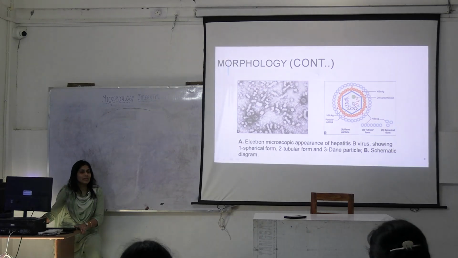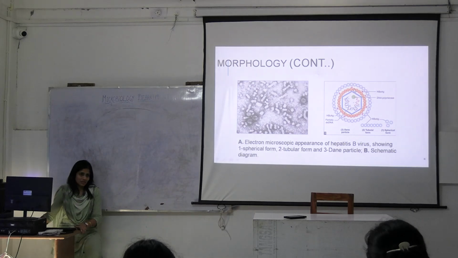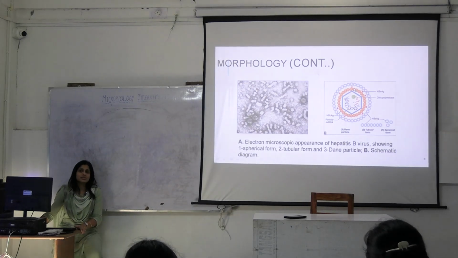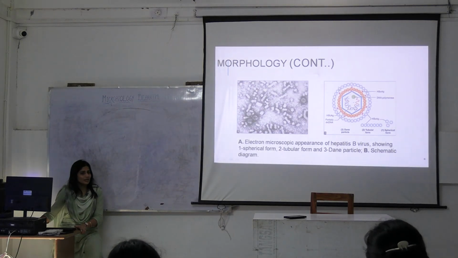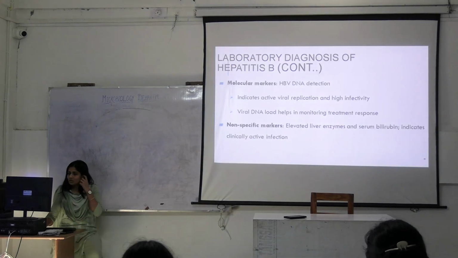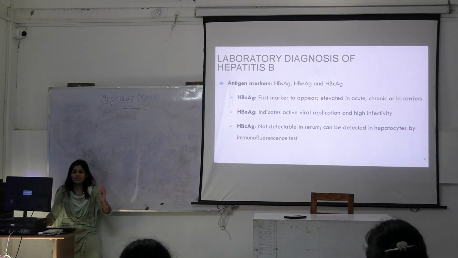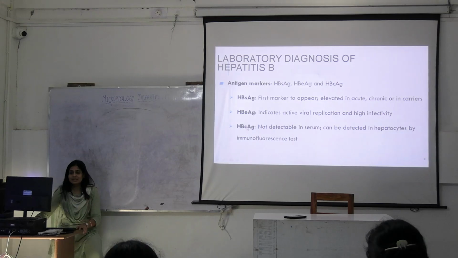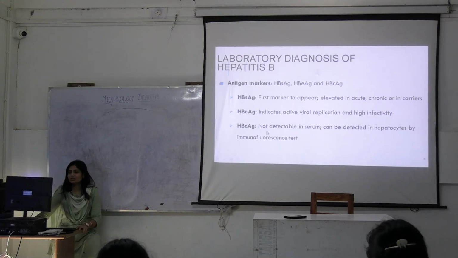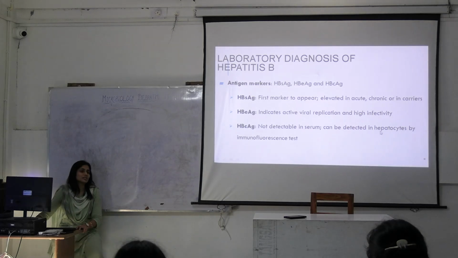Hepatitis B surface antigen and hepatitis B e antigen. These two antigens you are able to test in the blood serum. The core antigen is not detectable in the serum, but it can be detected in the hepatocytes by immunofluorescent tests.